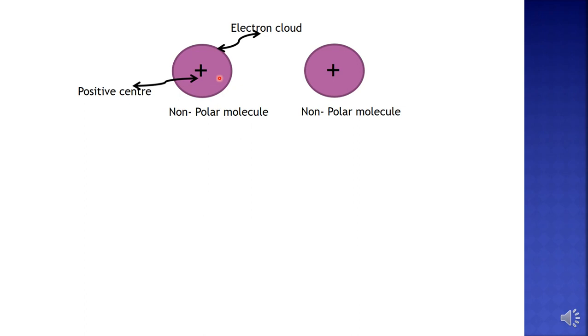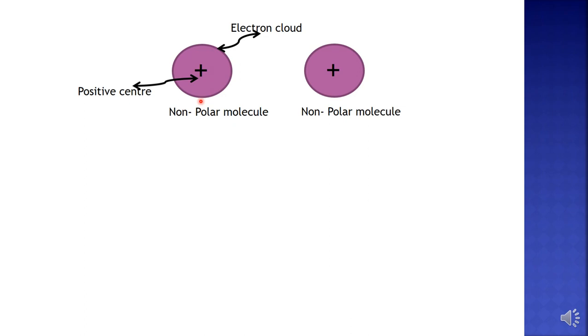Imagine that this happens. So what happens? The spherical nature of this electron cloud will be lost, and there will be an elongation of this electron cloud for a fraction of a second.